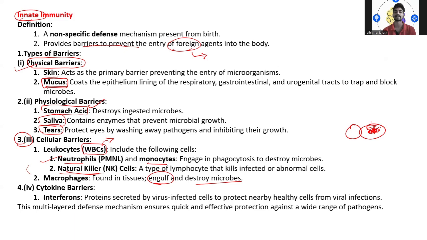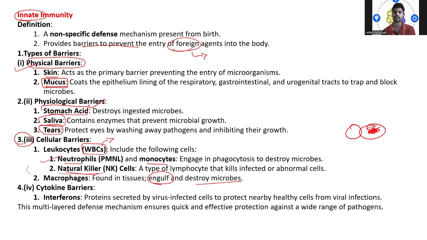Then we have the cytokine barrier. So what does the cytokine barrier mean? In the cytokine barrier we have interferons. Say, there are certain proteins which are secreted by the virus-infected cells, to protect nearby healthy cells from the viral infections. So this multi-layered defense mechanism ensures a quick and effective protection against a wide range of pathogens.